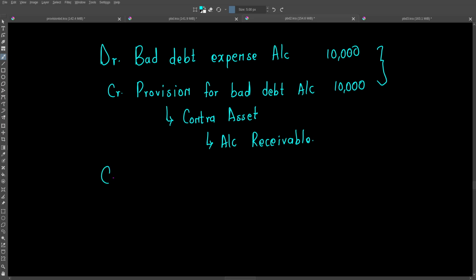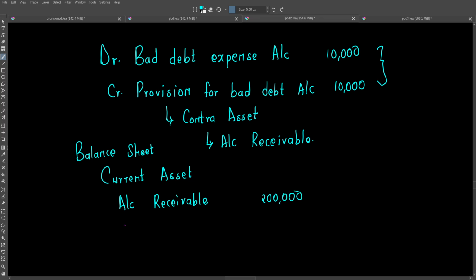So where we have the current asset, because our account receivable is a current asset, we're going to have receivables here, account receivables, an amount of... here we are looking at the balance sheet. I'm just looking at the section where we usually have the current asset. So we will have our 200,000, and then we are going to come and less this allowance for bad debt, which is